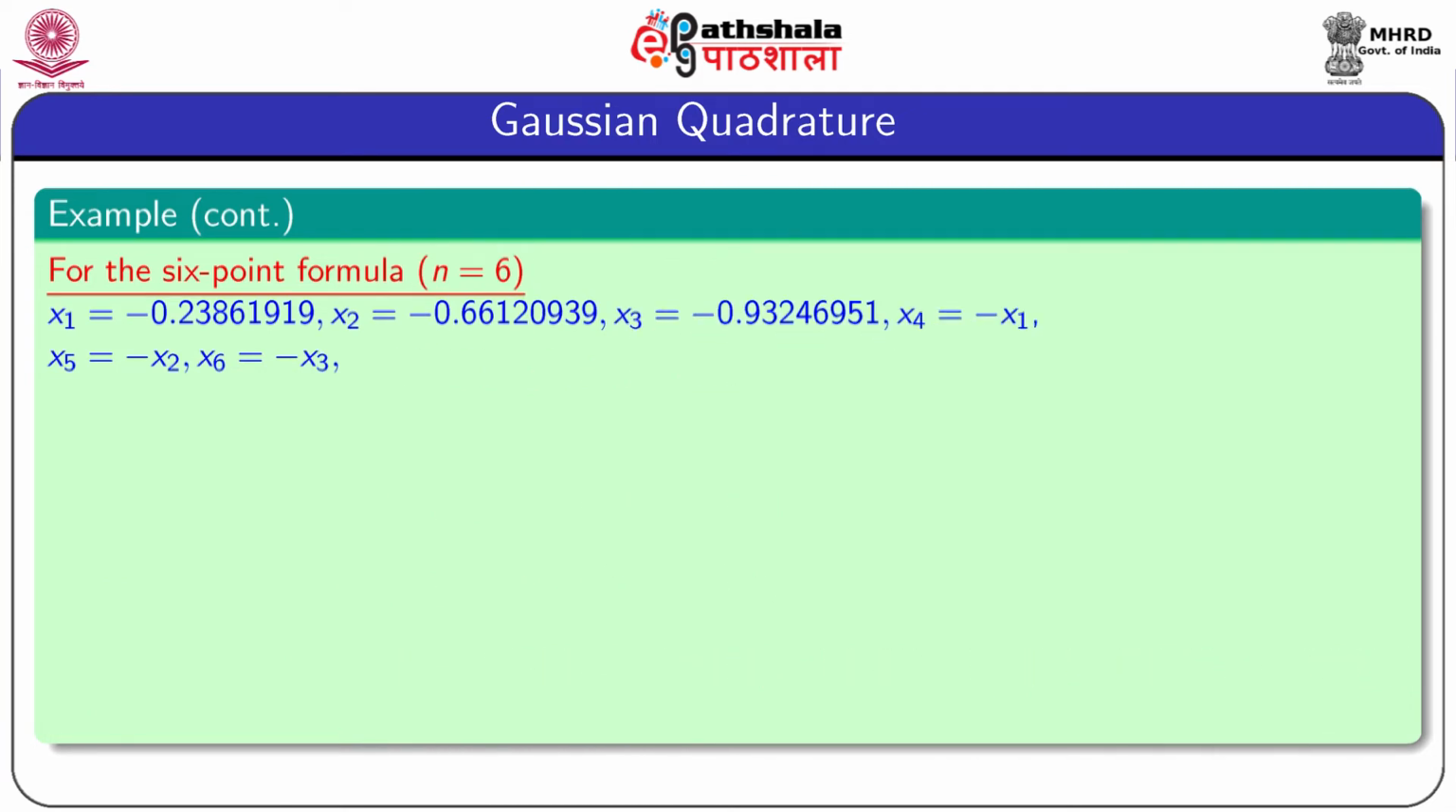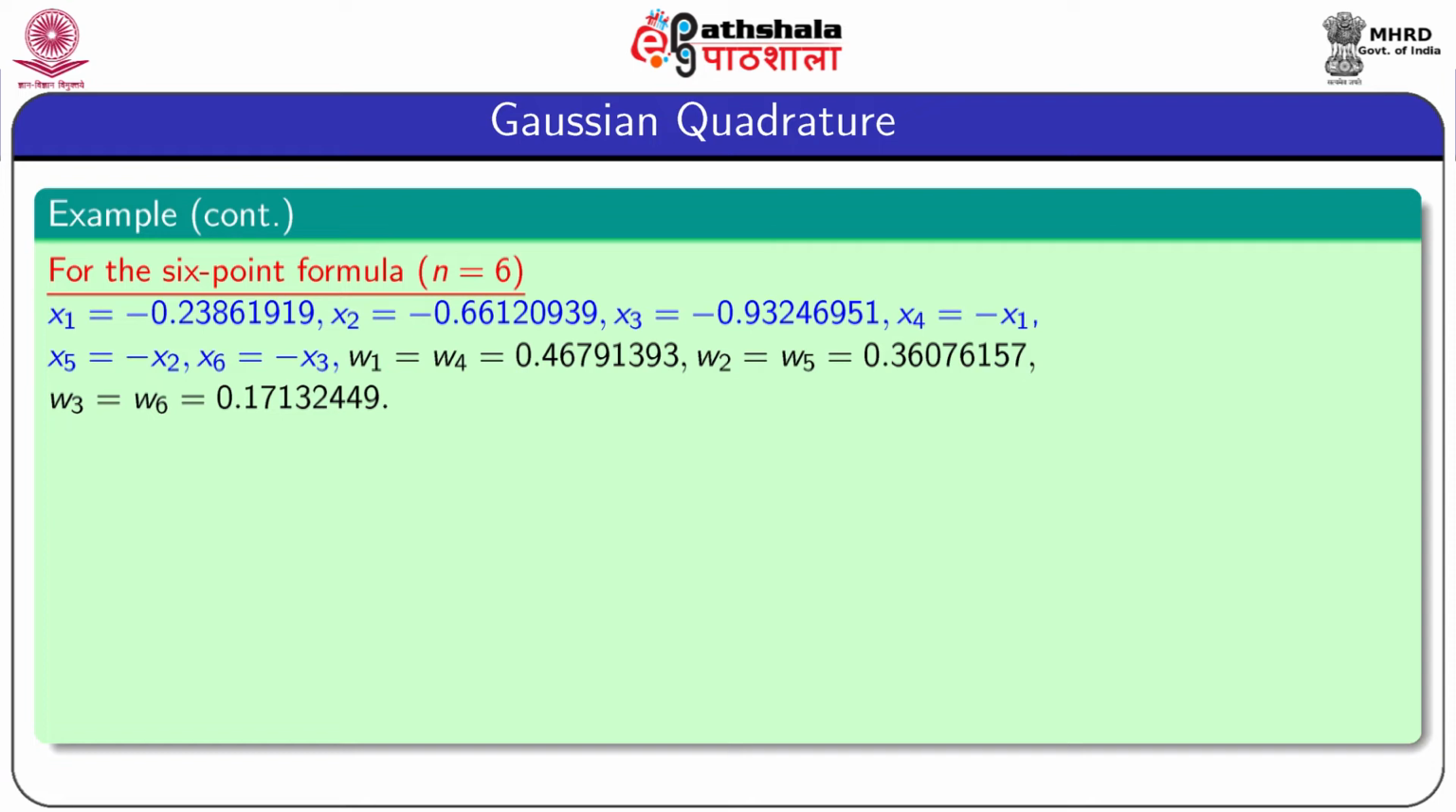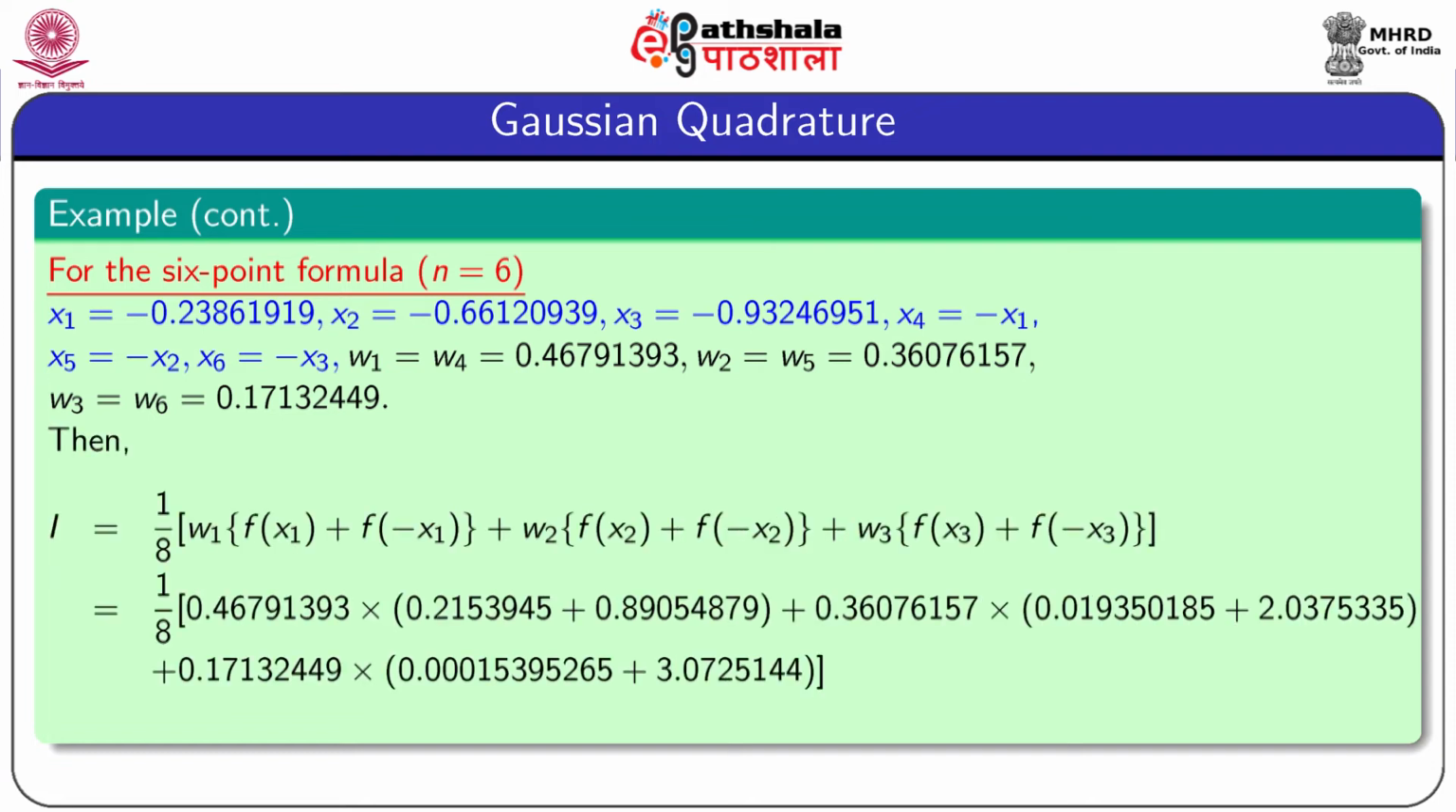Now, when n equal to 6, that means the 6-point formula gives x1, x2, x3, x4, x5 and x6, and these are the values of w's, that means the value of weights. Then I equal to 1 by 8 w1 into f of x1 plus f of minus x1 plus w2 into f of x2 plus f of minus x2 plus w3 into f of x3 plus f of minus x3. And using the values of w1 to w3 and x1 to x3, we obtain this expression. After simplification, the value of I is 0.22324427. So, this value is obtained by the 6-point Gauss-Legendre quadrature formula.